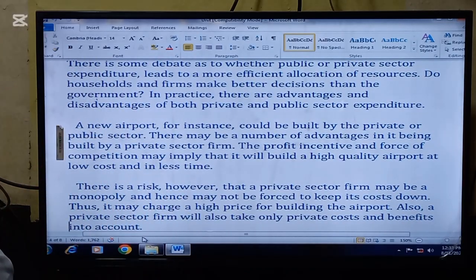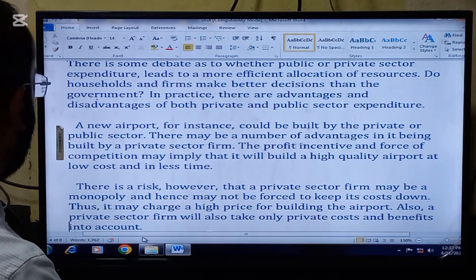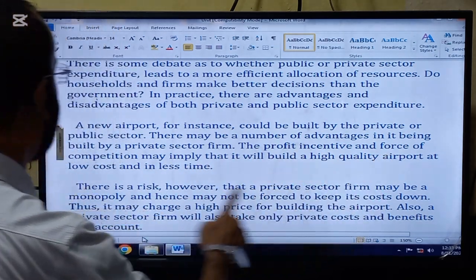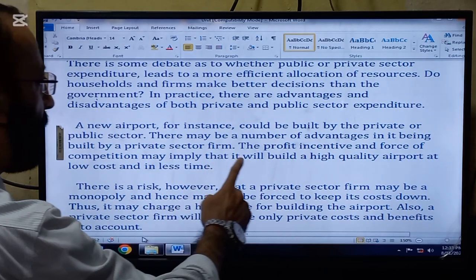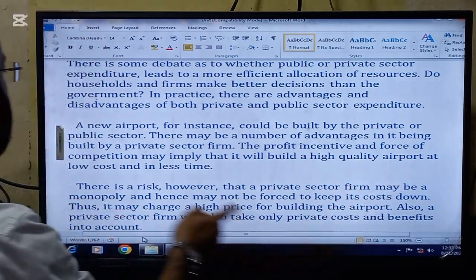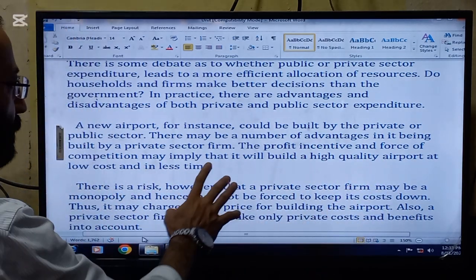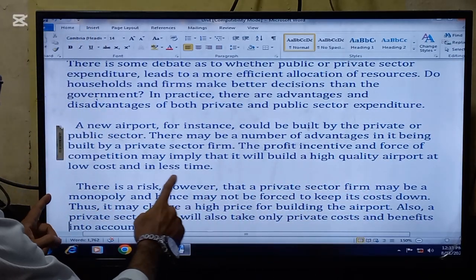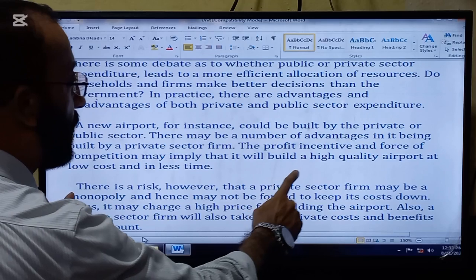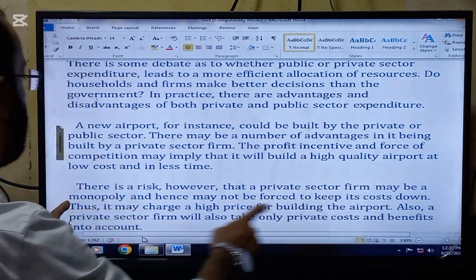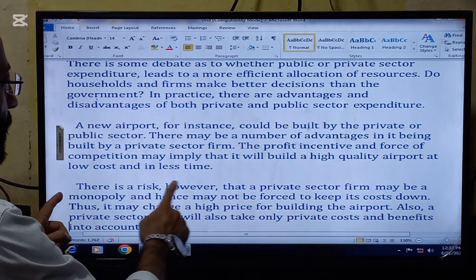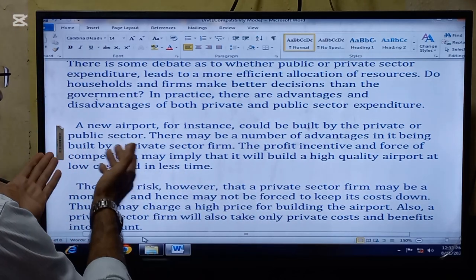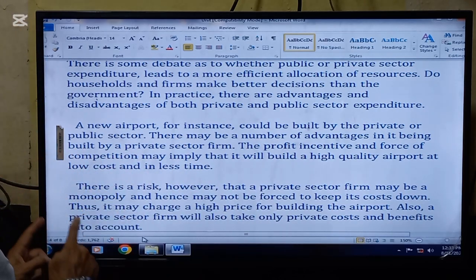So here comes an example that will make your concepts more clear. A new airport, for instance, could be built by the private or the public sector. There may be a number of advantages in it being built by a private sector firm. The profit incentive and the force of competition may imply that it will build a high quality airport at low cost and in less time. So these are the benefits of constructing a new airport by the private sector.